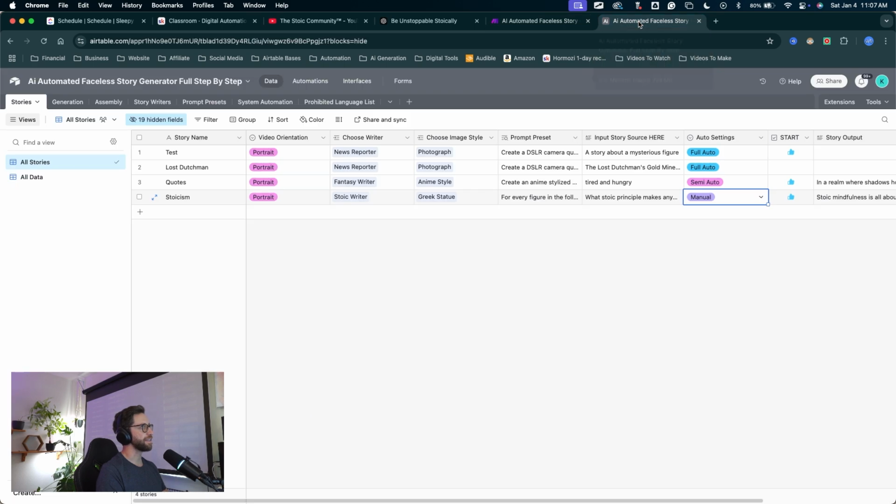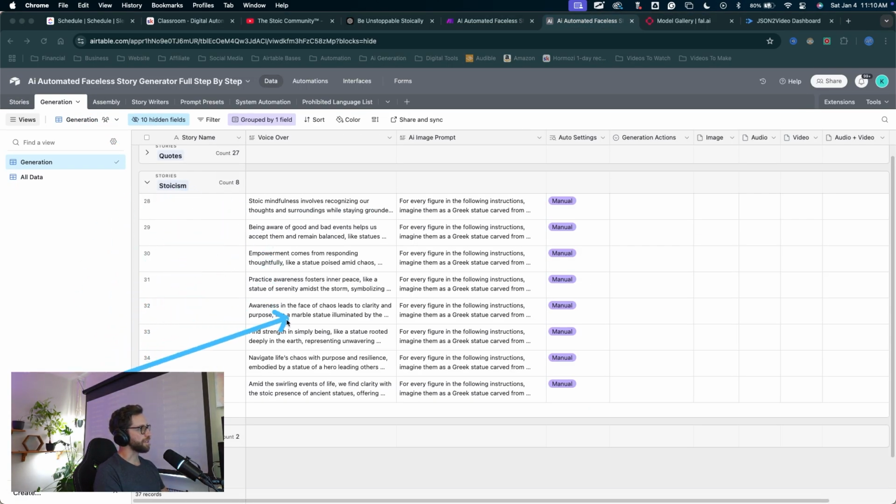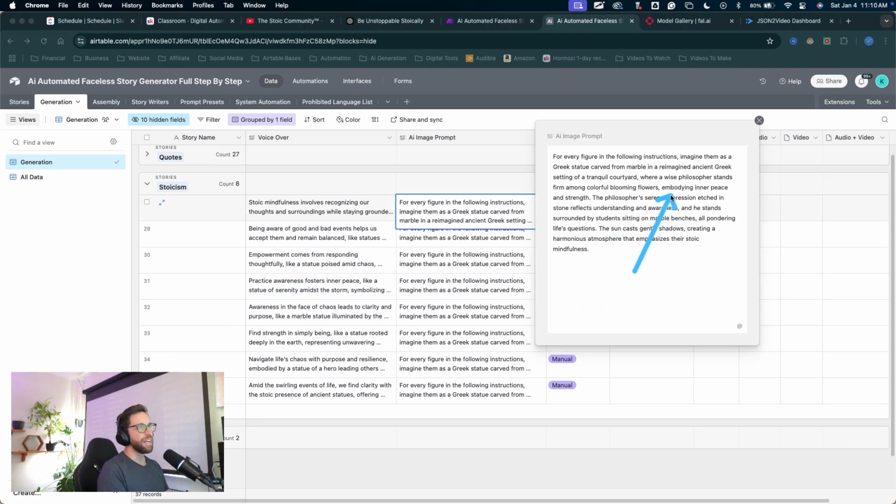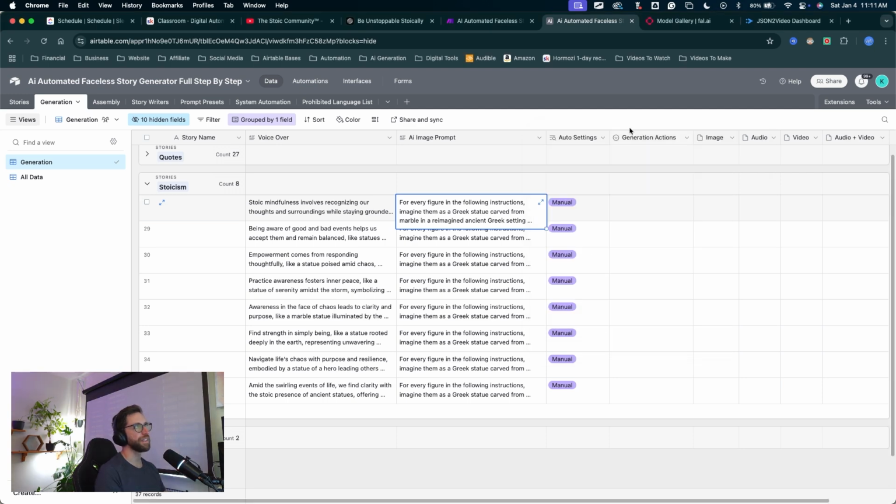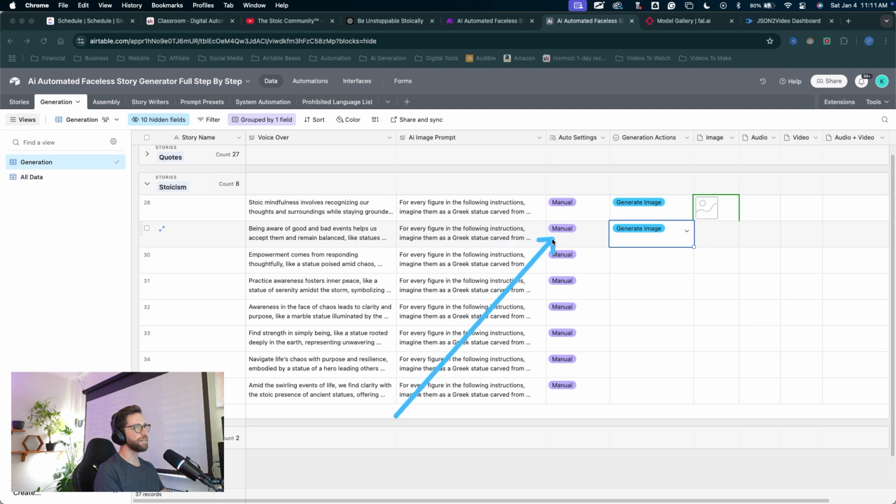Let's jump back into Airtable and come into our generation table. The automation has come up with all of the scenes we're going to have, all of the voiceover text and the AI image prompts here. You can see our preset built in there. Here's the full prompt. So we have a wise philosopher stands firm among the blooming flowers. That one looks pretty good. Let's go ahead and take a look at this prompt. Pretty good. Now, keep in mind, I set the auto settings to manual, so I am generating each of these manually. We could set this to auto and it would create the image, audio, the video, and merge everything together all on its own.